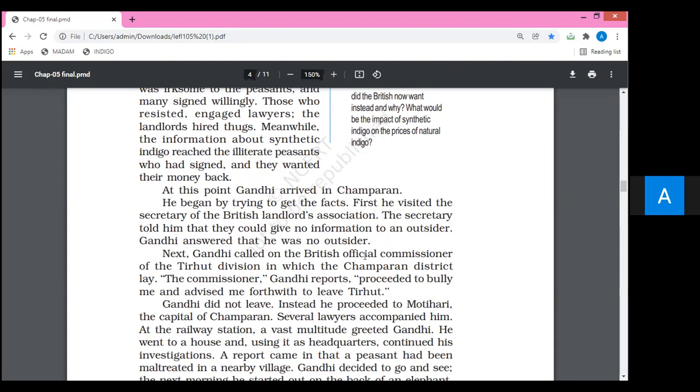Students, just look at this point in a very sensitive way. What is the difference between farmer and peasant? If we are using this word peasant, it means we are highlighting small scale farmers or poor farmers. Very clear up to this point. The next point in the brief recap is that he moved from Calcutta to Patna, and then Mahatma Gandhi was in Muzaffarpur to get the details about the problem.